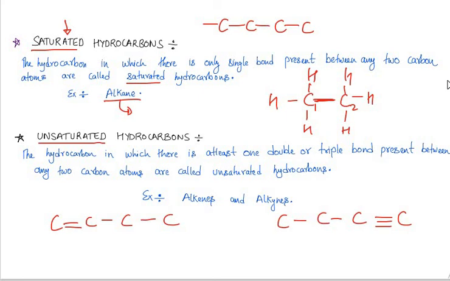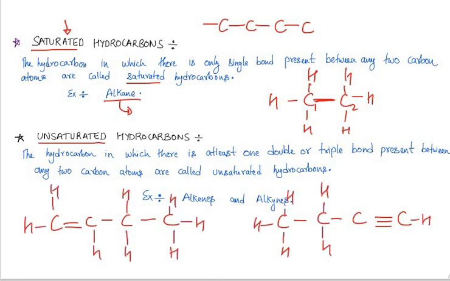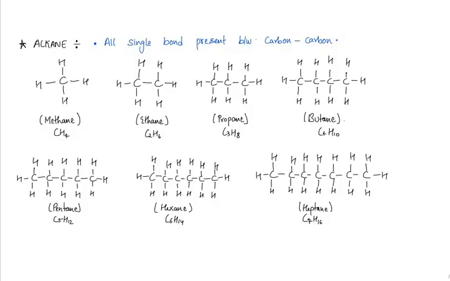Then that type of hydrocarbon is known as unsaturated hydrocarbon. Examples of unsaturated hydrocarbons are alkenes and alkynes. Alkenes generally have at least 1 double bond and alkynes generally have at least 1 triple bond between 2 carbon atoms. Now let us see what the alkane family is.